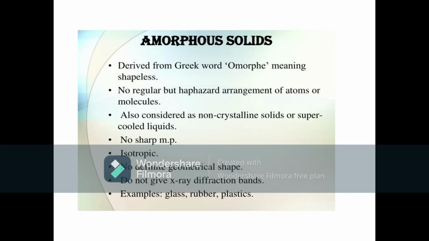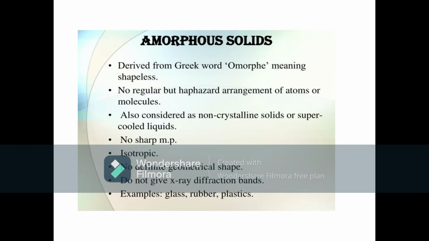The second category of solid we have is amorphous solids. The word amorphous has come from the Greek word amorphe, which means shapeless. We call a solid amorphous when the arrangement of constituent particles is not regular and not fixed. They are also considered supercooled liquids or pseudo solids. They do not have any sharp melting point, which means they melt over a wide range of temperature. And they are all isotropic.